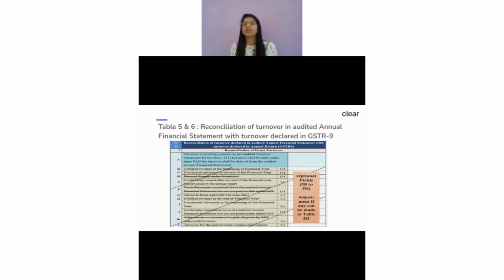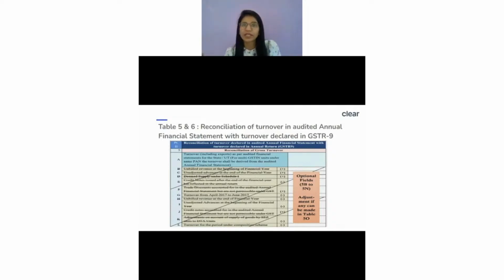Why would there even be differences between these two? Let me give you a few examples. Think about branch transfer, a very normal thing, right? Whenever you have multiple GSTNs, you may always have a branch transfer. From the GST-9 perspective, whenever you supply from one state to another state, this is treated as a supply.